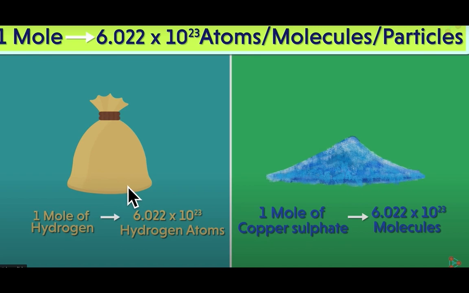For example, in the bag, we had 1 mole of hydrogen, which means that this bag contains 6.022 into 10 raised power 23 hydrogen atoms. And suppose you had 1 mole of copper sulfate, it means it contains 6.022 into 10 raised power 23 molecules of copper sulfate.